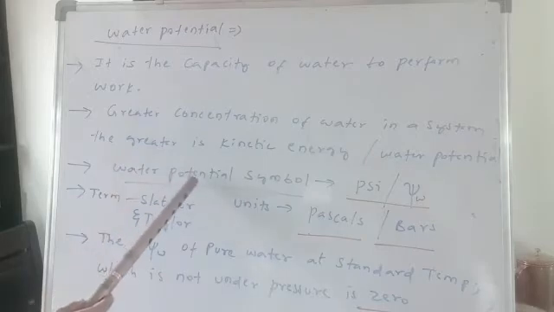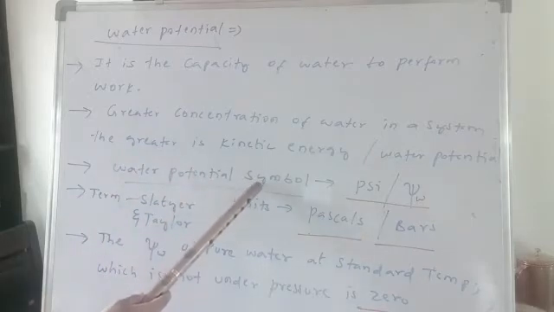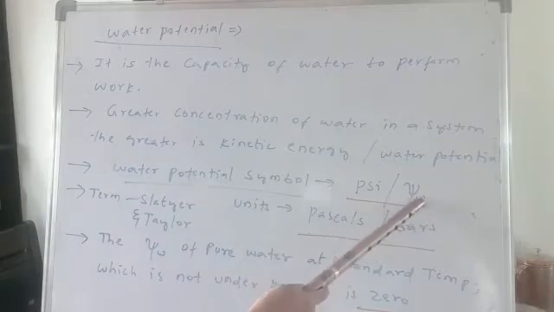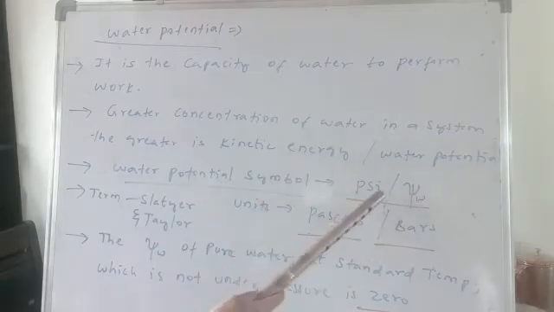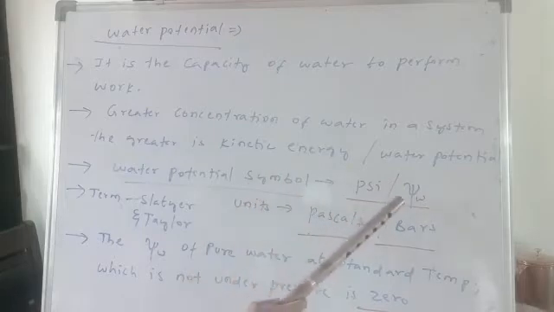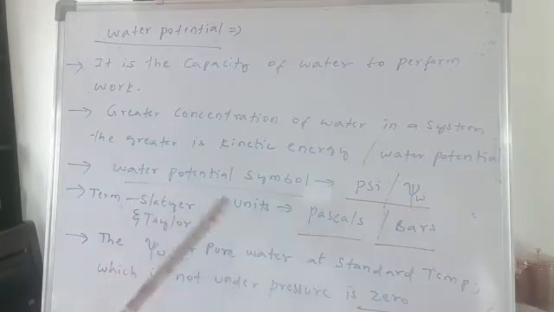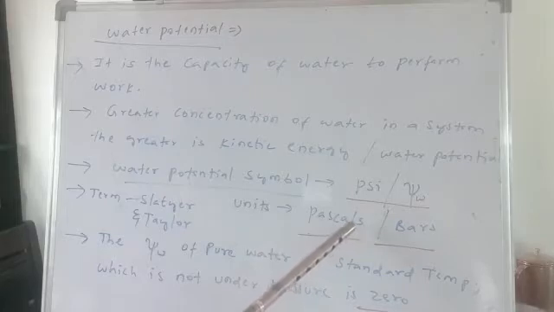Now the symbol for water potential is psi, and you can also add a W down, psi W. So this is the symbol for the water potential. And the term water potential was given by Slater and Taylor. And the units of water potential are pascals or bars.